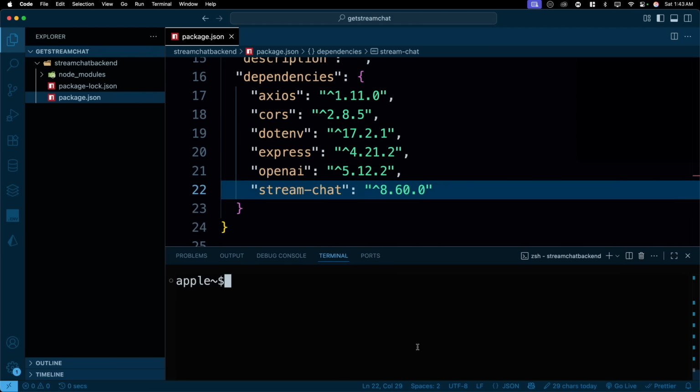Now we do have some dev dependencies as well. So let's say npm install -D to install the dev dependencies. First of all, we want to install types because we will be working with TypeScript. So anything that cors has to offer as types, we will get that. We will also get all the types for Express, so just go ahead and say @types/express. And then we will need nodemon so that everything runs on its own. We'll have prettier as well. And of course, we will have TypeScript as well. So go ahead and install all these dev dependencies.